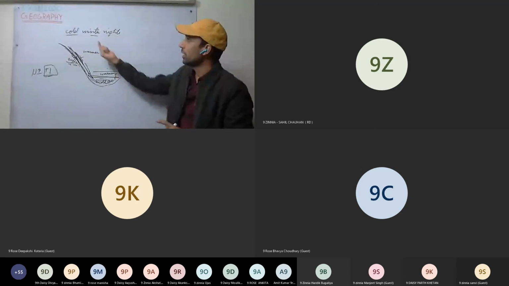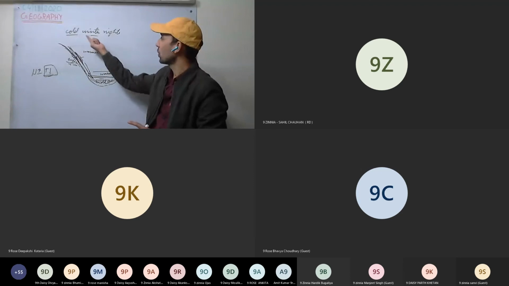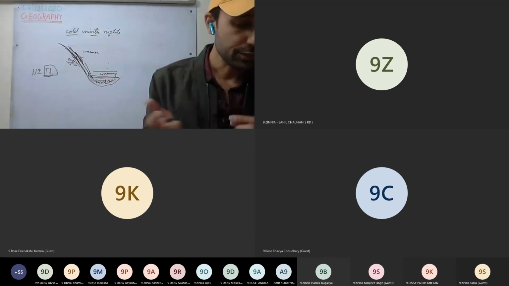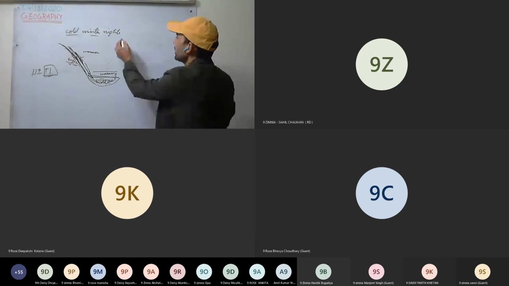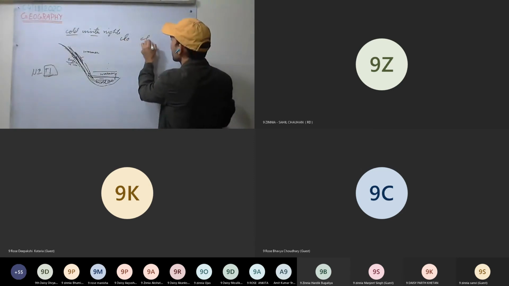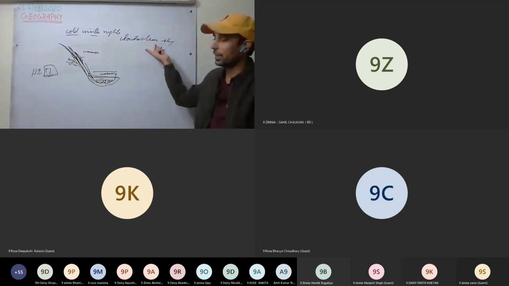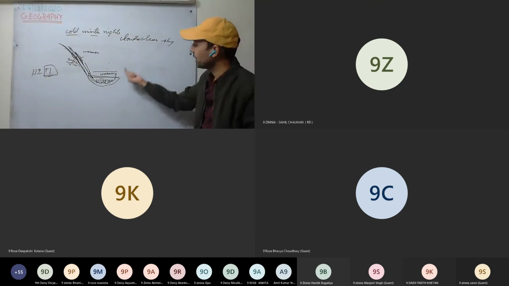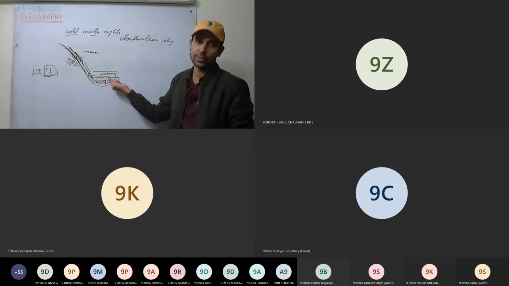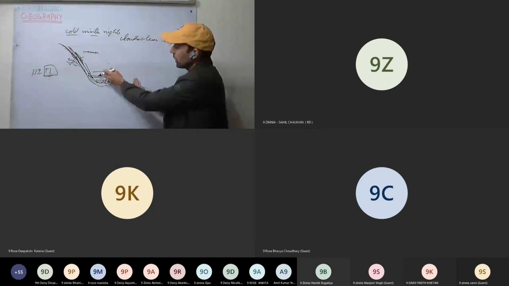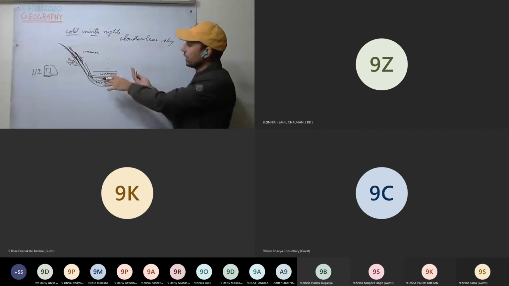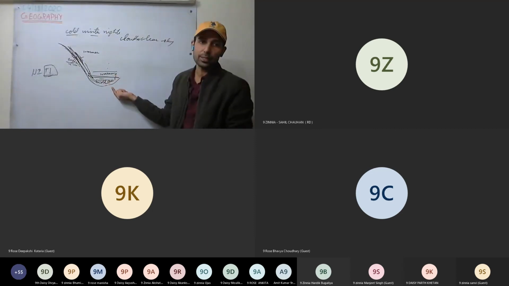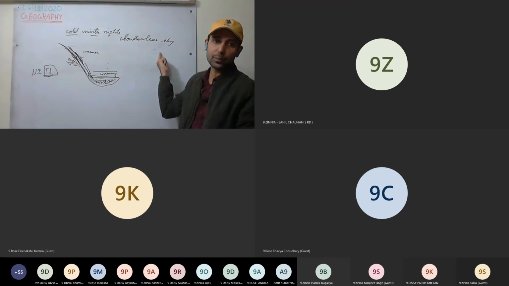Now, what are the conditions? It must be a cold winter night. Second condition, what should it be? There must be a cloudless, clear sky, so that heat can radiate very fast into space. And there should be very little movement of air. If there is movement of air, then this cold air could rise with the wind and transfer the heat, and the temperature inversion may not take place. So there should be very little movement of air.